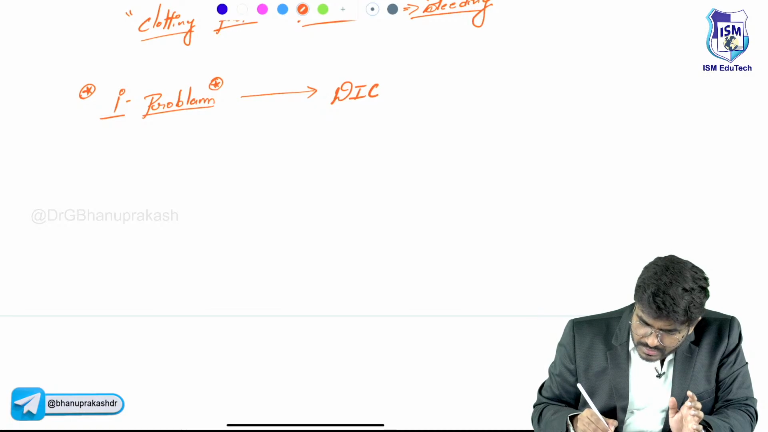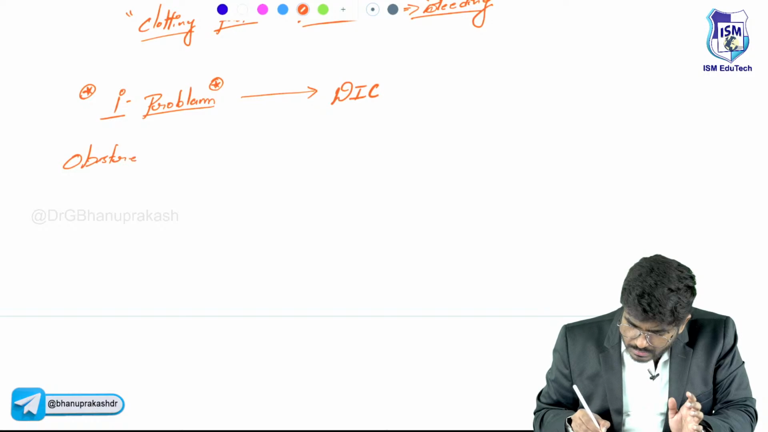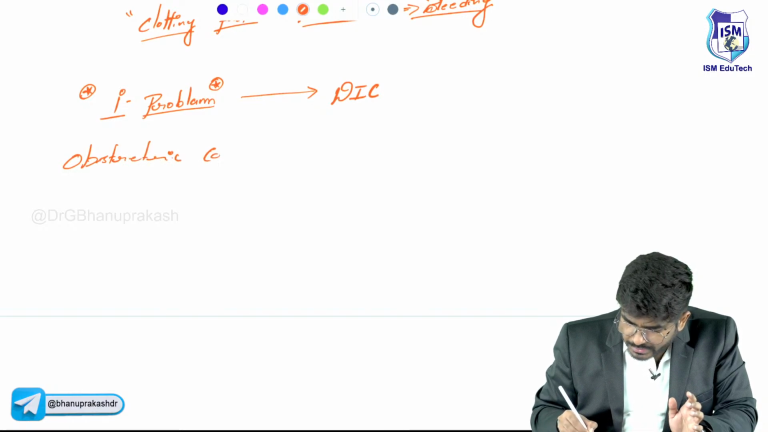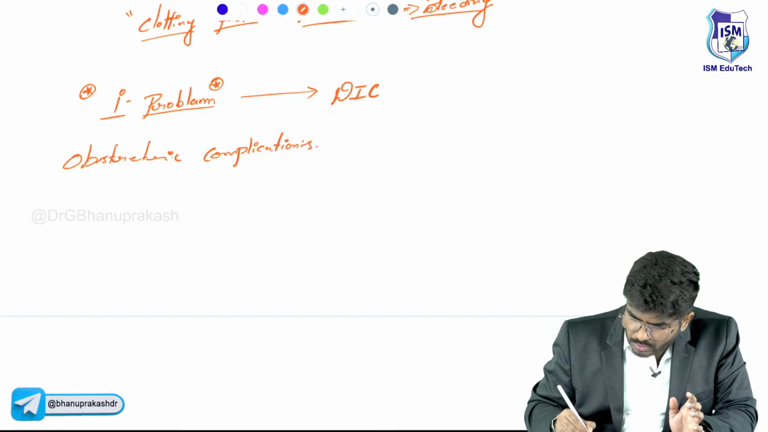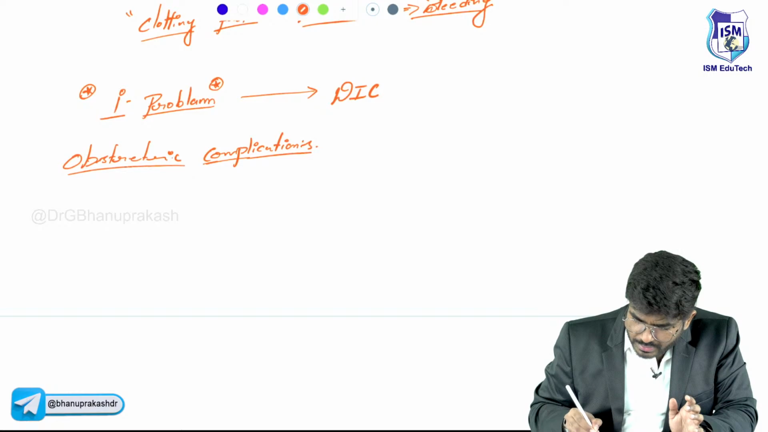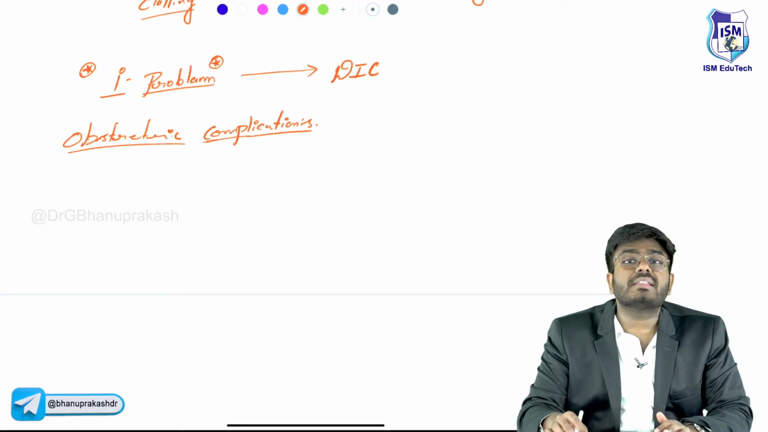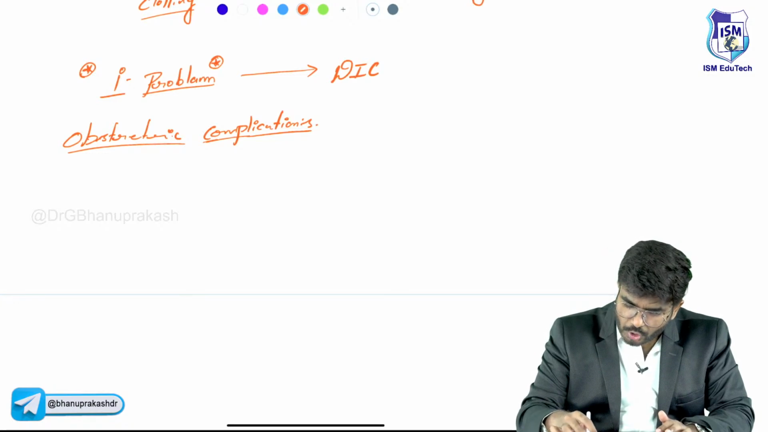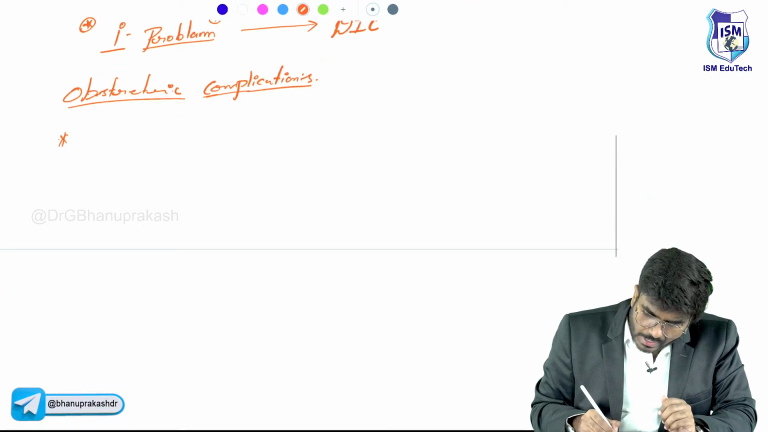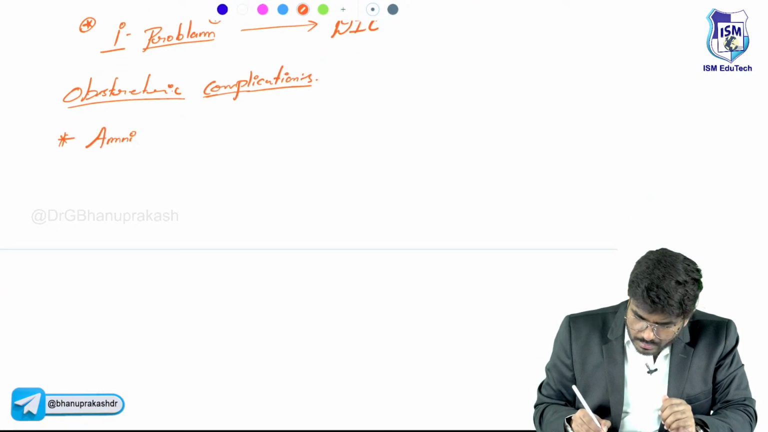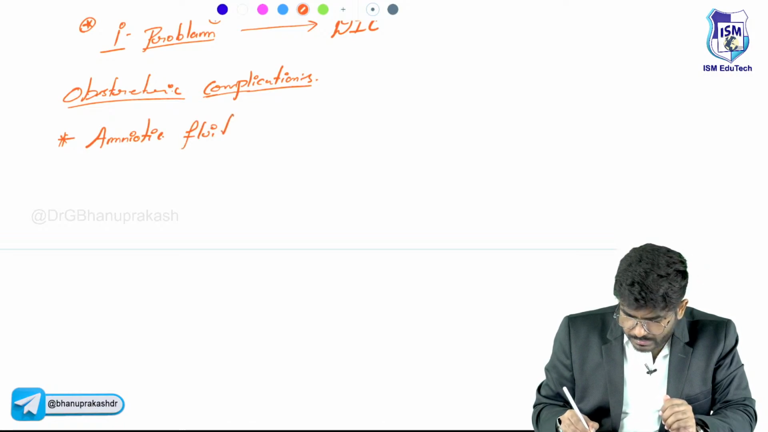First problem which I want you to know is obstetric complications. So what are these obstetric complications that are causing disseminated intravascular coagulation? See, actually there is a list, and especially in the exams they will ask you which of the following obstetric complications can lead to disseminated intravascular coagulation. Let me write one by one. Amniotic fluid embolism.